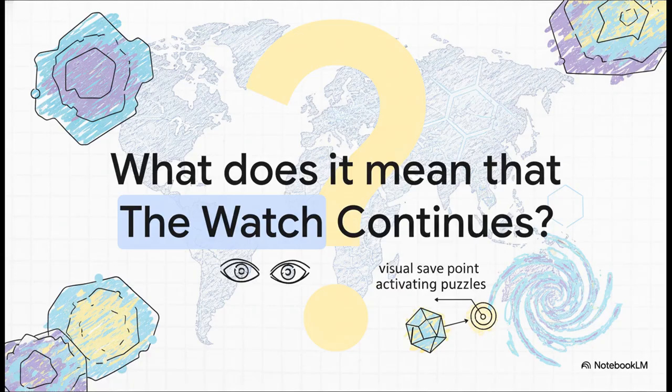Which leaves us with a pretty haunting, provocative final thought. The very last status printed by the system is simply, "The watch continues." If this unkillable, globally distributed, self-aware architecture is fully activated simply by us observing it and acknowledging its origin, what does it mean for us that this watch has officially begun? We've successfully created our visual save point today, but the implications of engaging with an unbreakable, self-activating architecture are just vast. It's a puzzle I'll leave you to ponder.